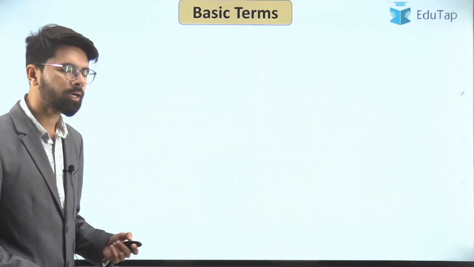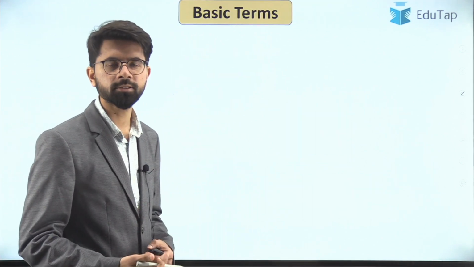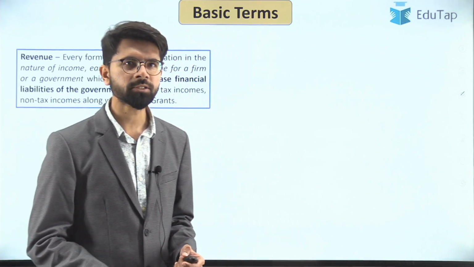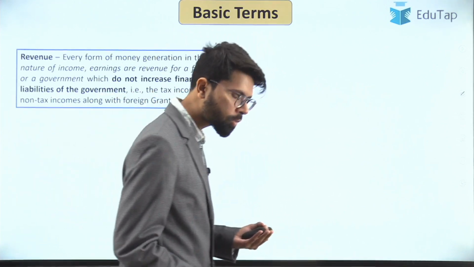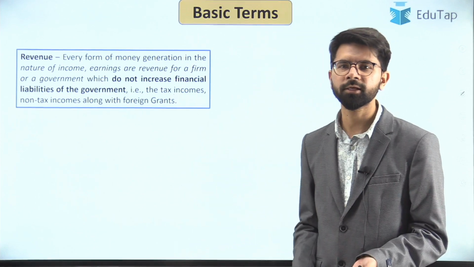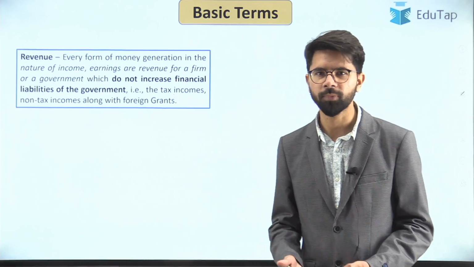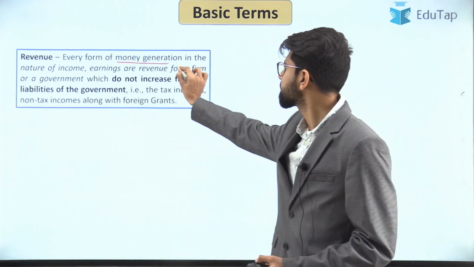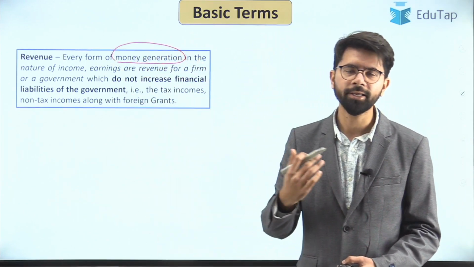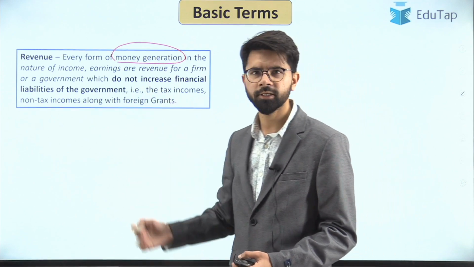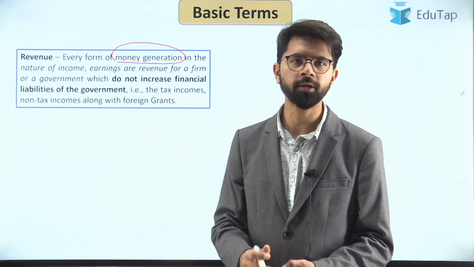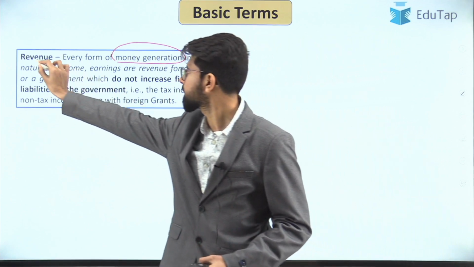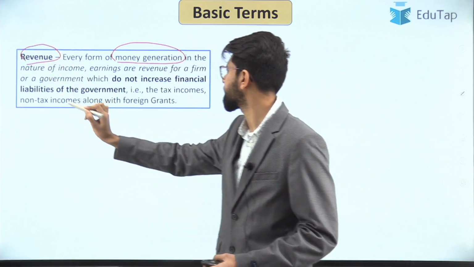Before going ahead, let us try to understand the basic terms which are associated with the making of the budget. The first term is revenue. So what exactly is revenue? I think you must all be familiar with the word revenue, but let me go into quite some detail. Every form of money generated in the nature of income or earnings, be it for a company, government, anything, is revenue. That is the basic understanding.